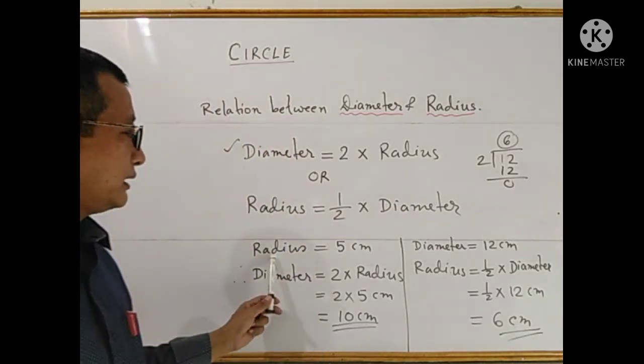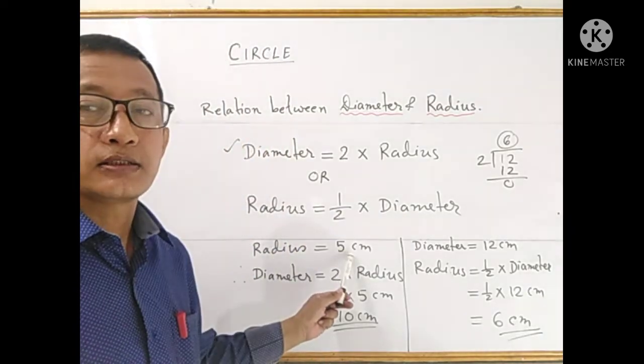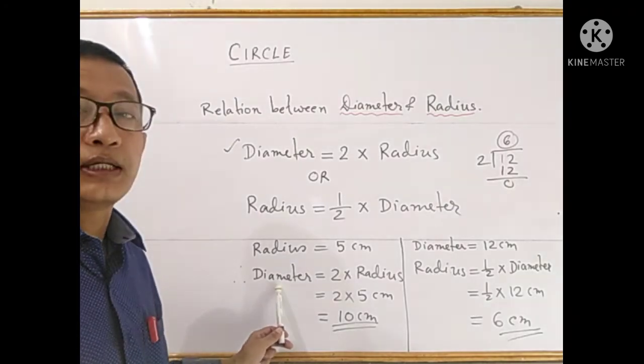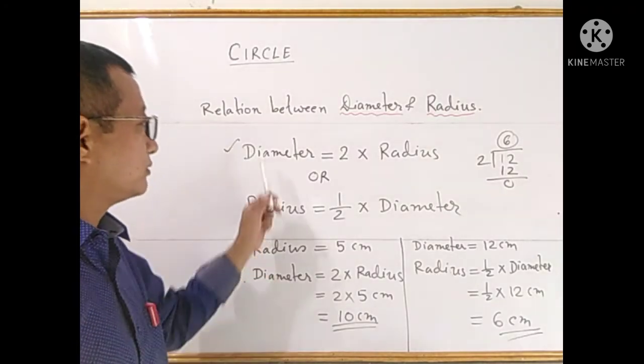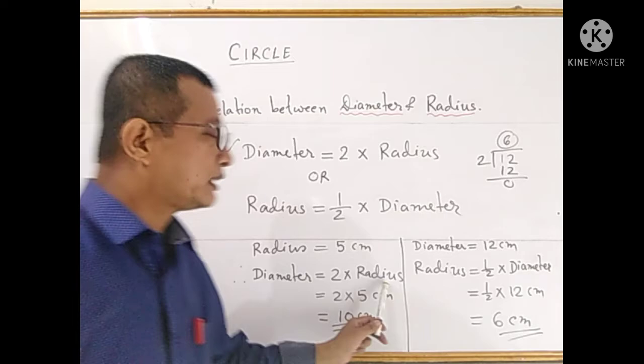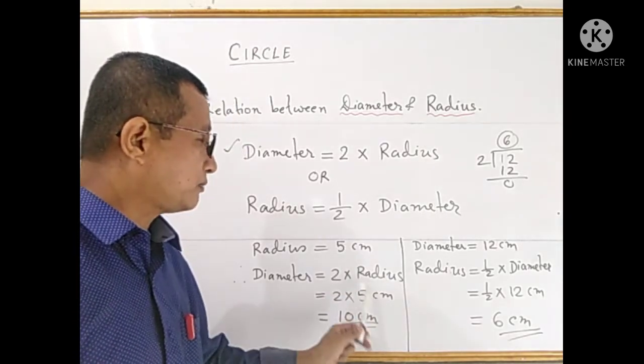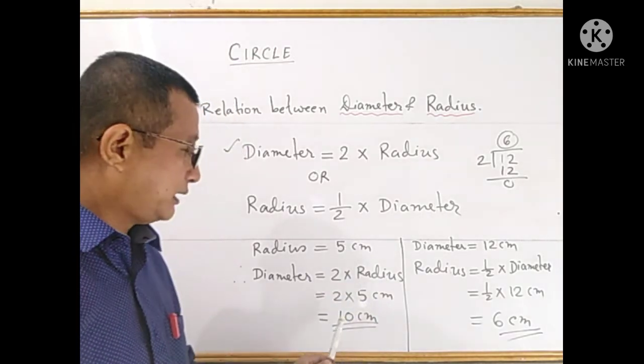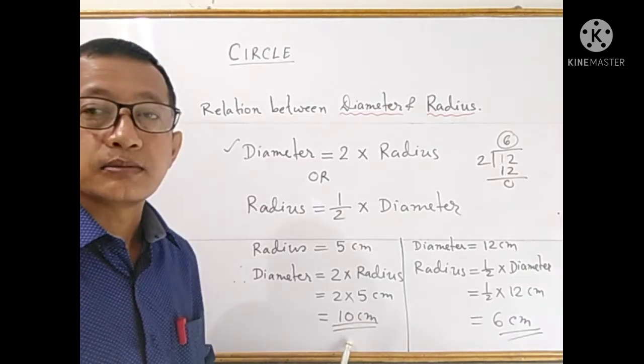Okay. If you know the radius, here the radius is 5 centimeter, then you can find the diameter by using this formula. Diameter equal to 2 into radius. So the radius value is 5 centimeter. You put the 5 centimeter here. Then 2 into 5, it is 10 centimeter.